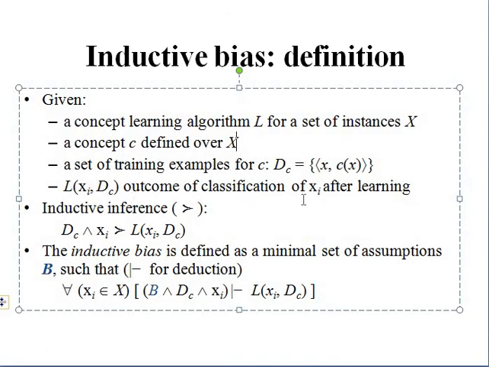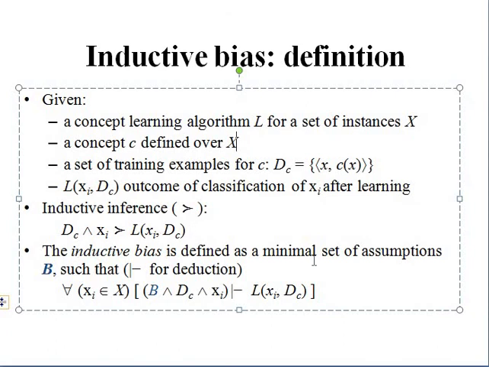L of xi comma DC is the outcome of classification of xi after learning, the inductive inference. Inductive inference is represented with this notation: DC conjunction with xi, the training examples and new instances. What is L of xi comma DC? It is the output classification for this new instance over the training examples.